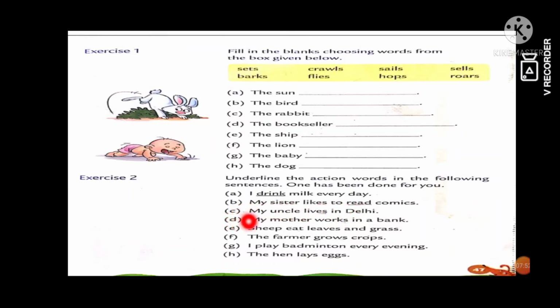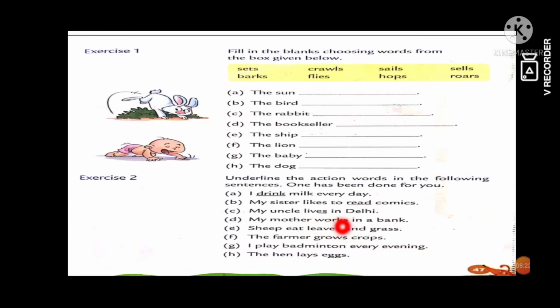Next, E, sheep eat leaves and grass. So in this sentence, this word eat is the action word, right? So you can underline here. F, the farmer grows crops. Now in this sentence, which one is action word? Grows. G-R-O-W-S, grows.